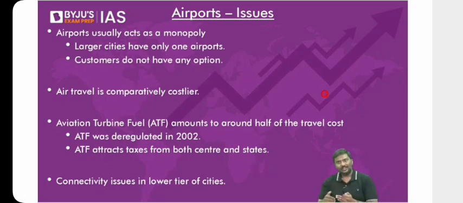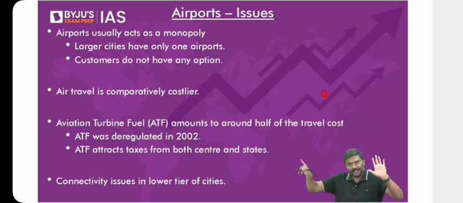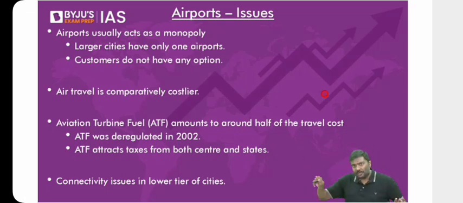ATF is imported. There is no GST. Input tax credit is not available. Ticket prices will become costly. Point number 1. Second reason why ticket prices are very costly. If you purchase a ticket, that is an air ticket by the way, you will go to the airport. All of you agree, you will go to the airport. In the airport, you will consume certain services.